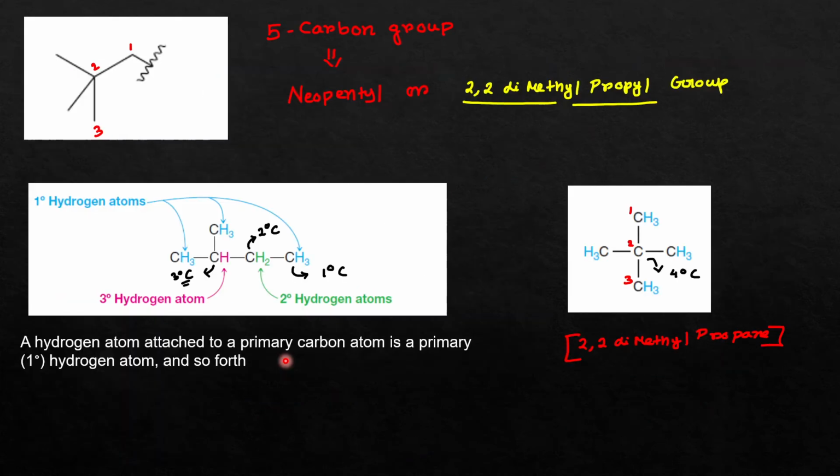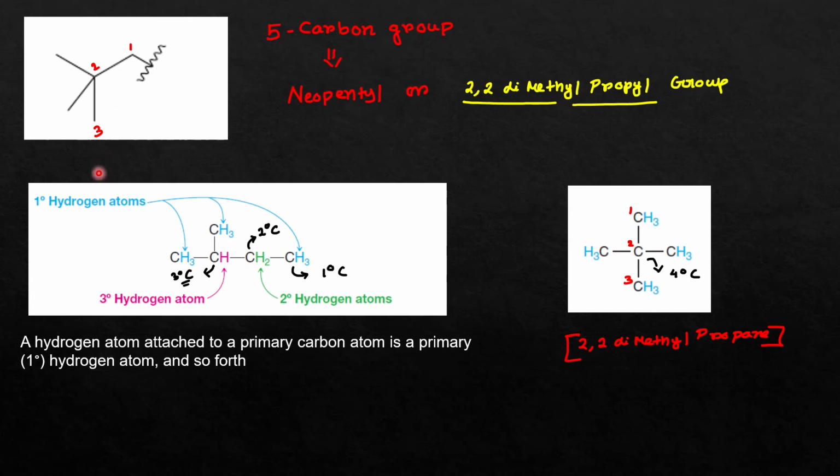So this is one 5 carbon alkyl group. This is called the neopentyl group, which is a common name, and according to the IUPAC system, it is also known as 2,2-dimethyl propyl group. Okay, so why is it called propyl? As you can see, this is the main parent chain of this alkyl group, which consists of a total of 3 carbon atoms, and at the number 2 position, 2 methyl groups are attached. So that's why you write 2,2-dimethyl propyl group, or you can also name it as neopentyl group. This is a common name.